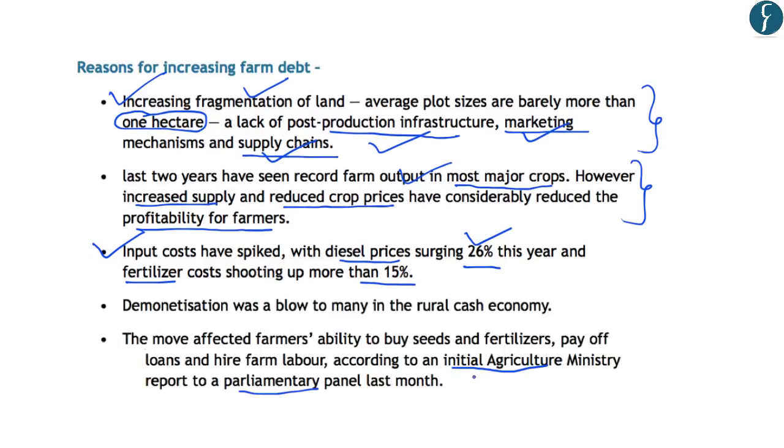Further, it has been highlighted by the Agriculture Ministry's report to the parliamentary panel that demonetization considerably affected the rural cash economy. And due to demonetization, the farmers' ability to buy seeds and fertilizers, pay off loans, and hire farm laborers was considerably affected. So, due to the lack of cash in the hands of farmers due to demonetization, various aspects of agriculture were impacted badly. And the same has been highlighted by the report of the Agriculture Ministry, which it presented to the parliamentary panel. So, these are some of the reasons for the increasing debt of farmers in India.